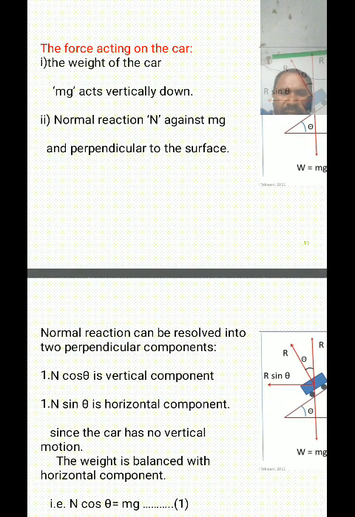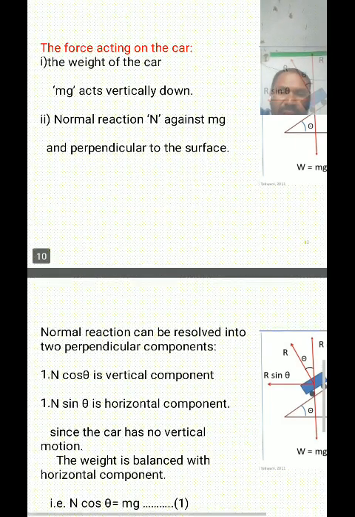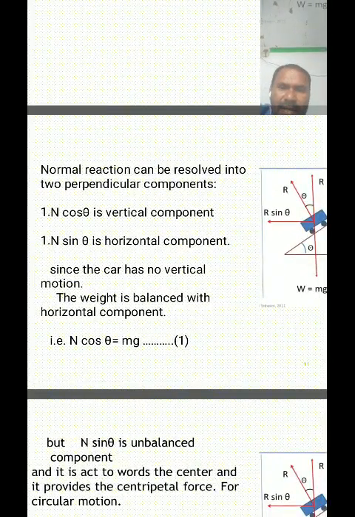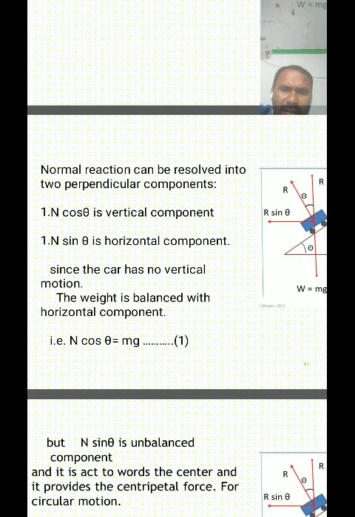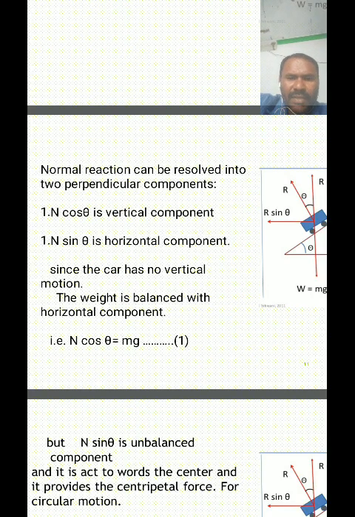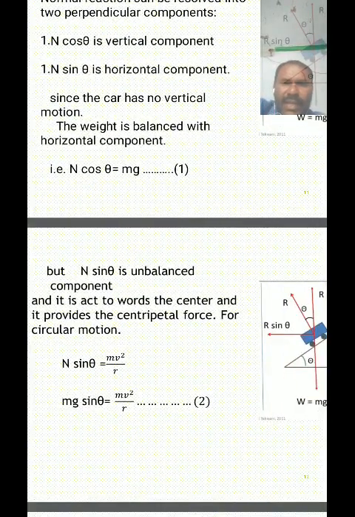One is N sin theta and the other is N cos theta. N cos theta is the vertical component, and N sin theta is the horizontal component. Since the car has no vertical motion, the weight of the car is balanced with the vertical component, that is N cos theta is equal to mg. mg, the weight of the car, is balanced with the normal reaction's vertical component N cos theta. But N sin theta is unbalanced.